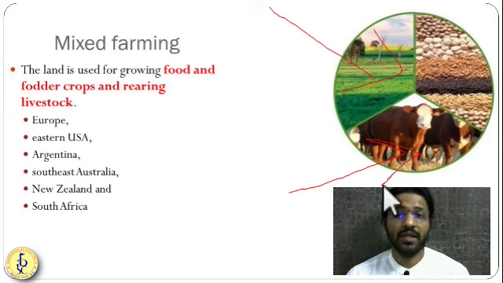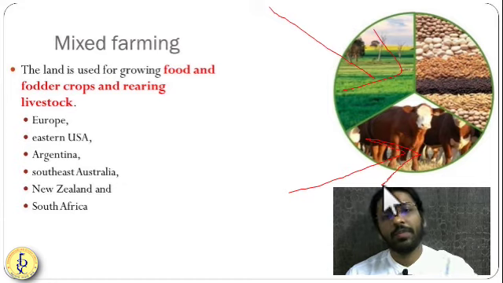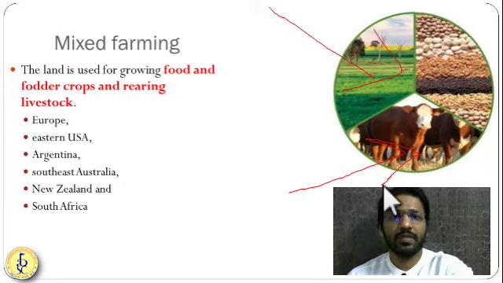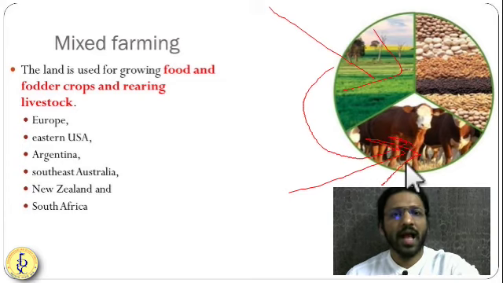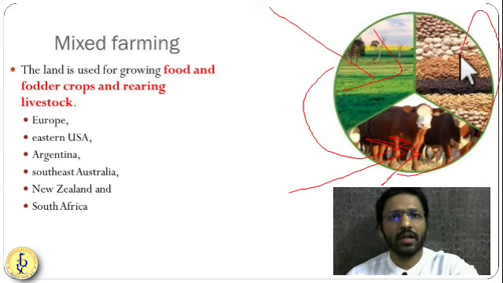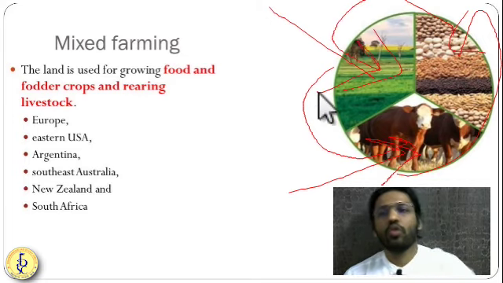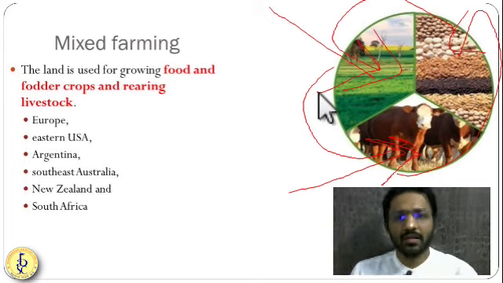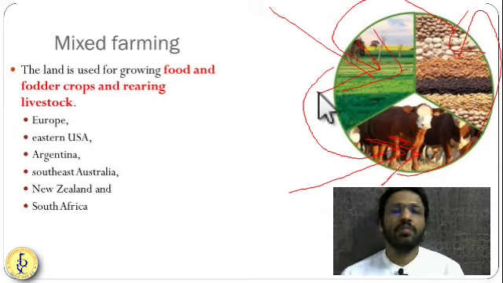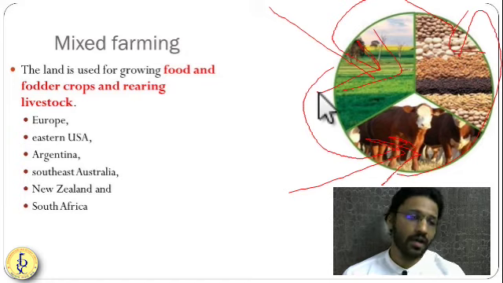Mixed farming is very profit oriented because whatever waste is there from the crops goes to the animals. Animal waste can go to the poultry, and poultry waste can come as manure to the farm. In this way, they circulate the waste material across all the types of farming. So you are calling it mixed farming.